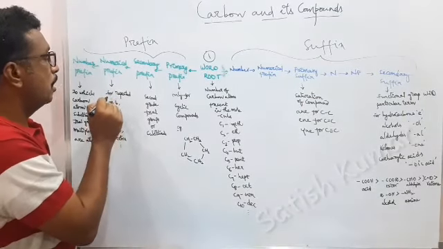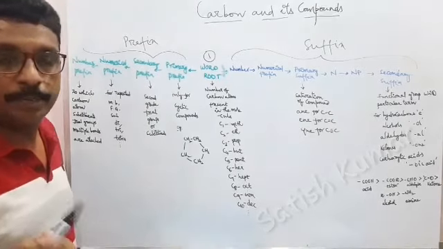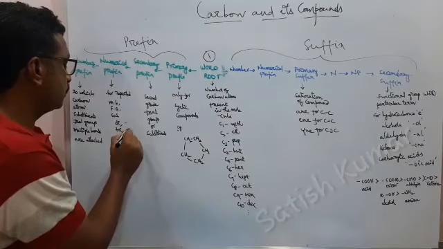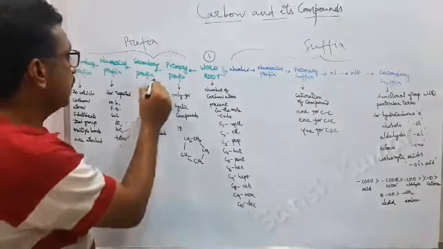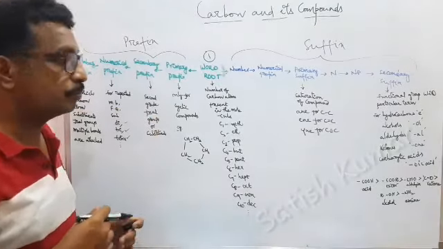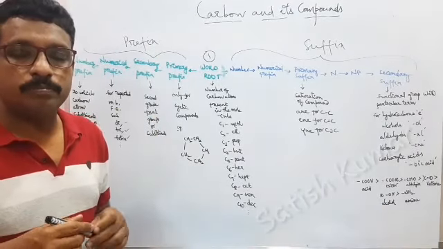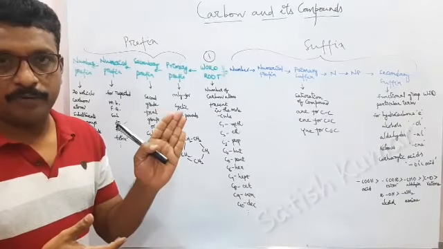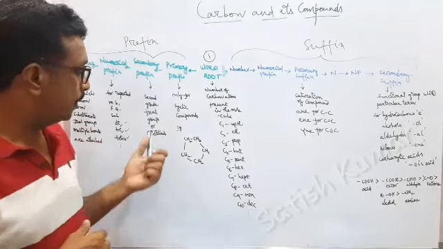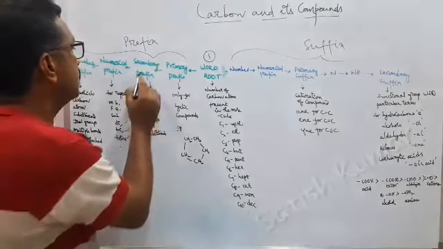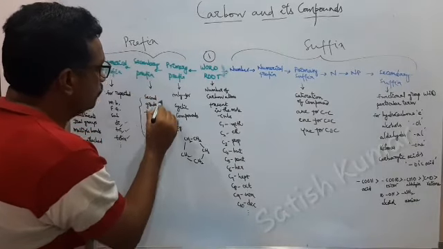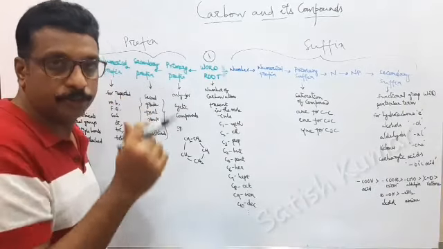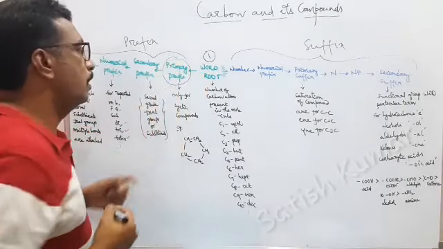And in the numerical prefix, for repeated multiple bonds, repeated functional groups, or repeated substituents, we have to take di, tri, tetra, and so on. For the secondary prefix, this is the secondary grade functional group. If one or more functional groups are there in the structure, then the primary one should be in the suffix and the secondary should be in the prefix. So secondary prefixes, second grade functional groups, are substituents, and the primary prefix is only for cyclic compounds.